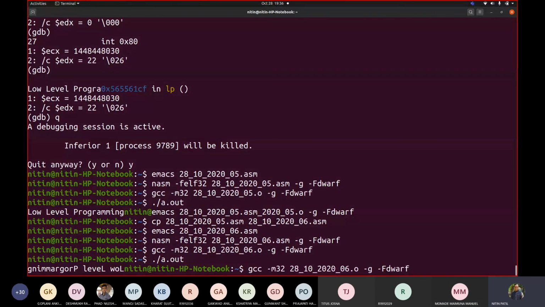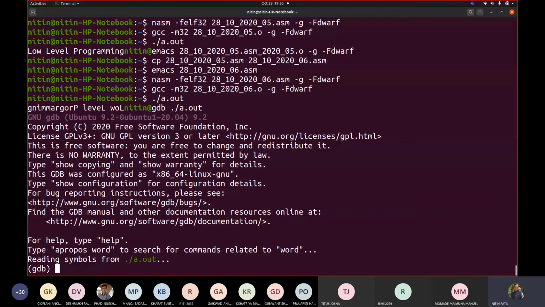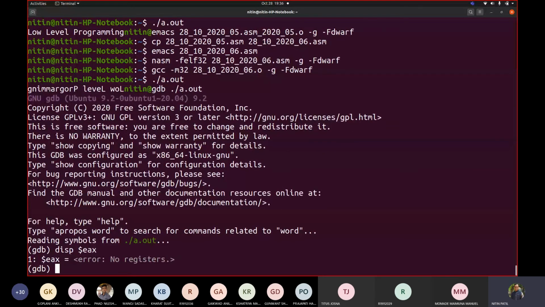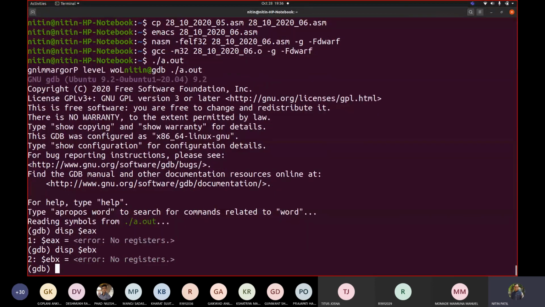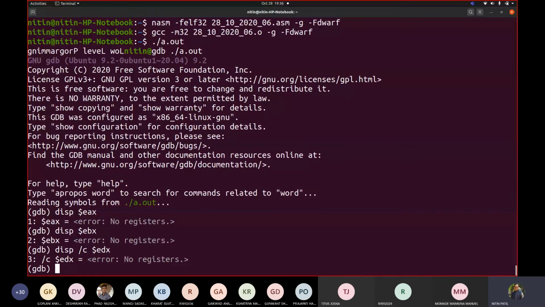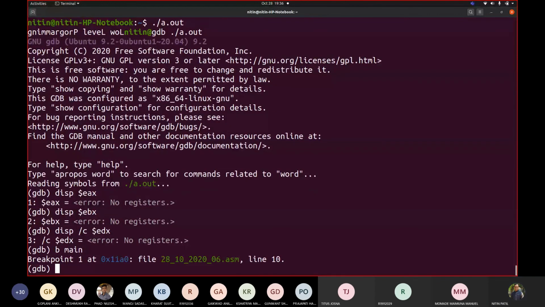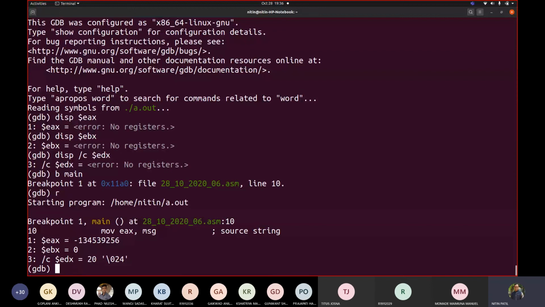Now let me show you what exactly I did there. I will debug this code so that it helps you understand. I will write display $EAX, display $EBX, and display /C $EDX. /C means print the character represented by the address in EDX. Fine. Breakpoint main. Okay, run.